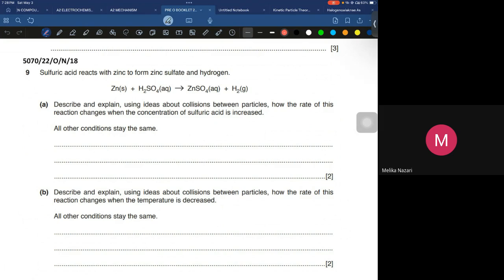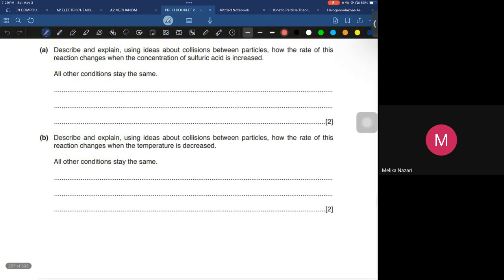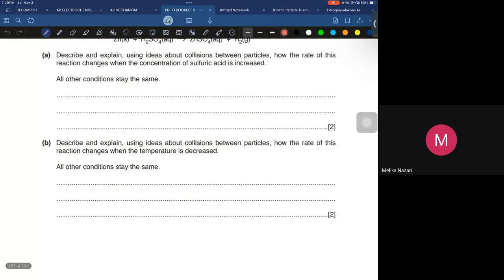So concentration means the amount of particles, so the number of particles would be increasing. That means the collisions between the particles would be increasing. When the collisions increase, of course the rate of reaction is going to increase. Exactly. And in the second part, they are saying temperature is decreased. So the kinetic energy decreases, and collision decreases. Good. Rate of reaction decreases.